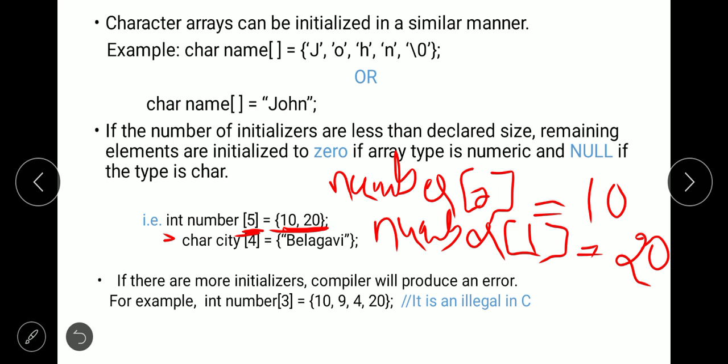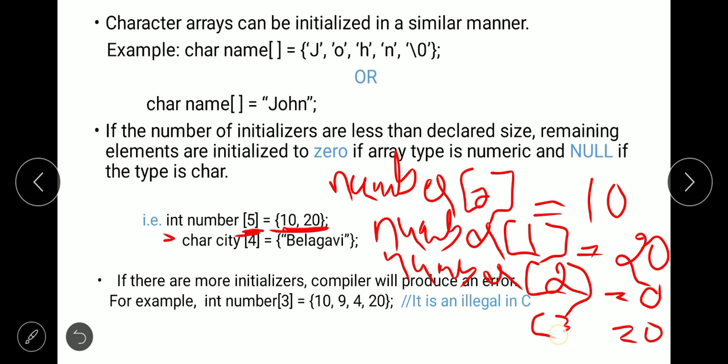So the compiler sees, is there any next initializer for number of 2? There is no value, that's why it will initialize number of 2 with 0, and number of 3 will be initialized to 0, and finally number of 4 also will be initialized to 0.